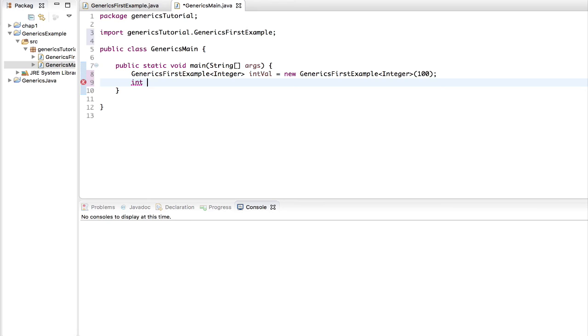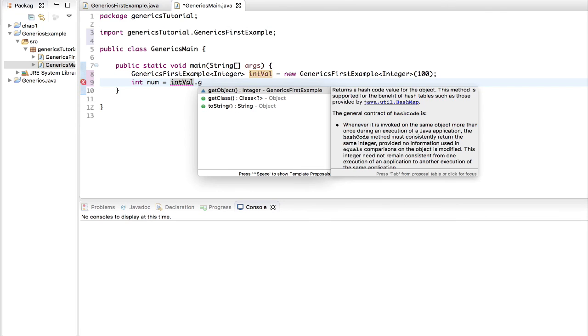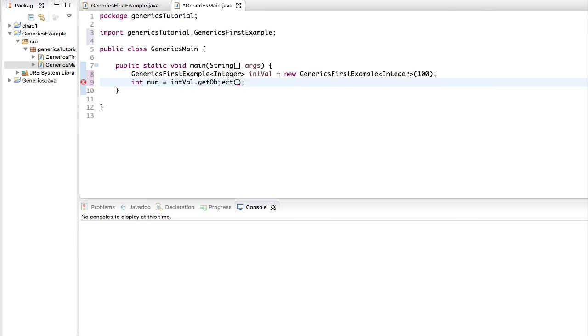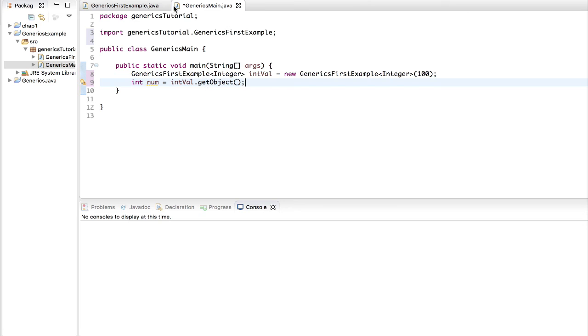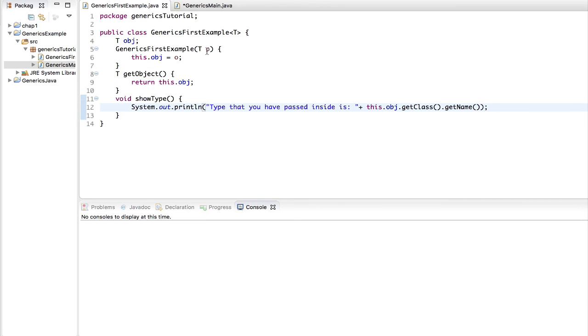So let's change this to integer. Let's get this to integer, and we are good to go. And then what I'm going to do is take in, or get, the value inside another integer. Now this is actually applicable, you could do this. Now let's create num, and because we already have the object, we're going to get the getObject. So inside this num, this is allowed.